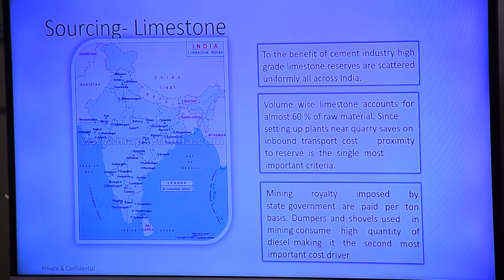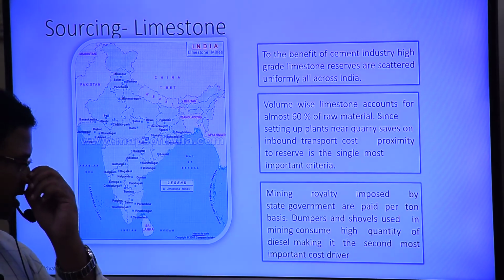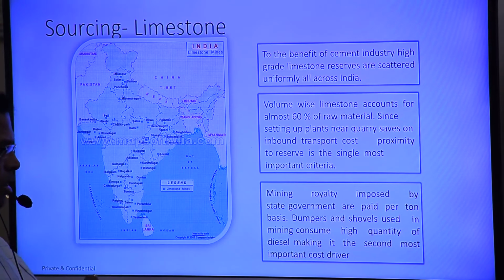Limestone is scattered all over India. Understood? In cement production, around 60 to 70% limestone is required. Mining royalty imposed by the state government is paid on a per ton basis, and the dumpers and shovels used in mining consume a high quantity of diesel, making it the second most important cost driver.